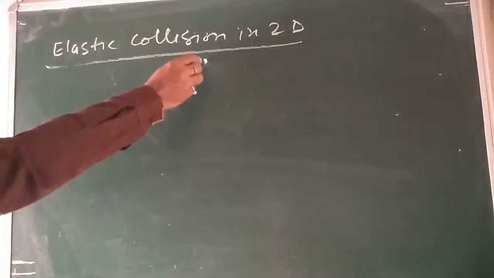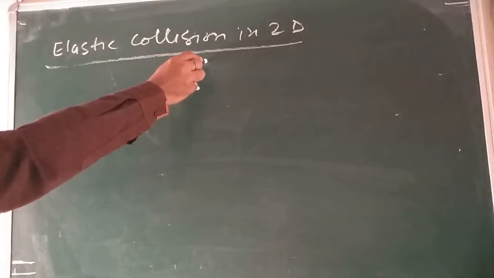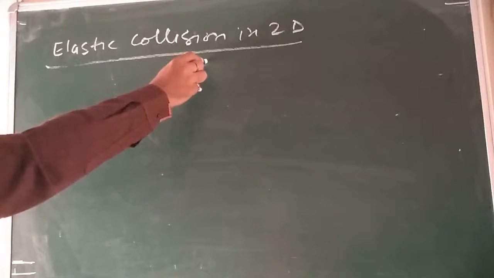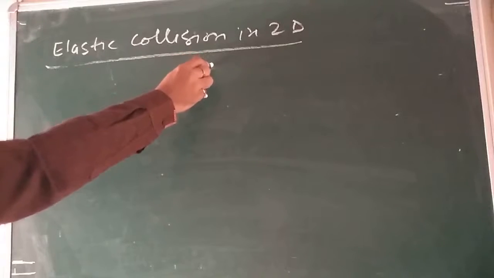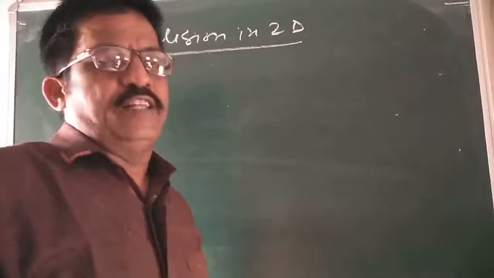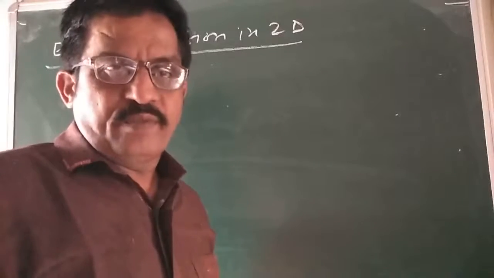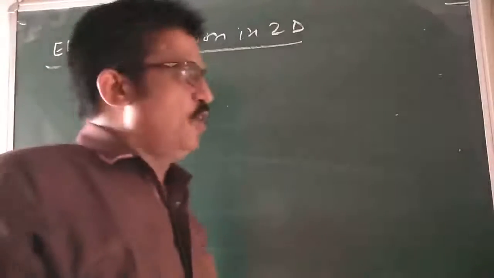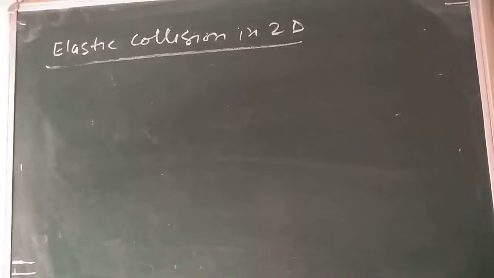In general, the 2-dimensional collisions are those where the initial velocity and the final velocity both lie in a plane. Plane means either it is in the xy plane, or the yz plane, or the zx plane.